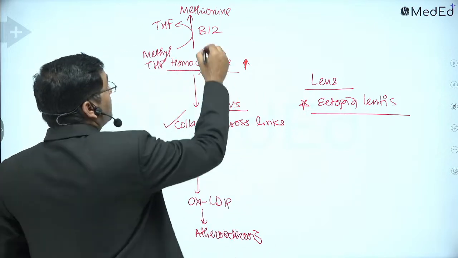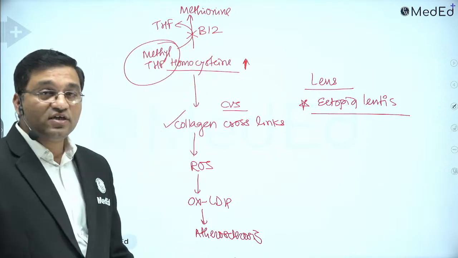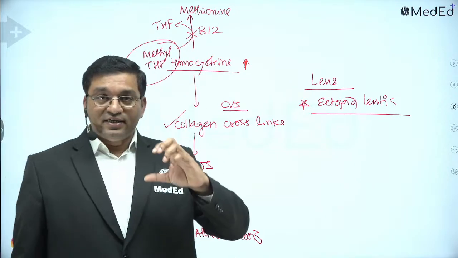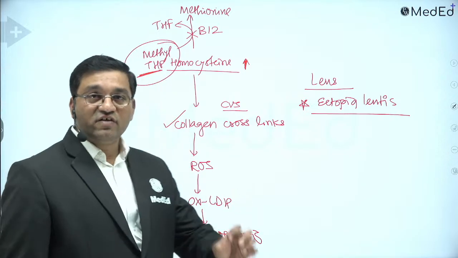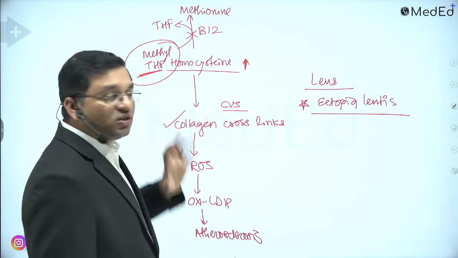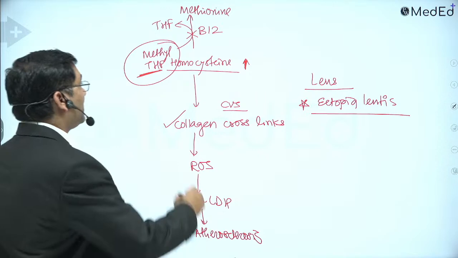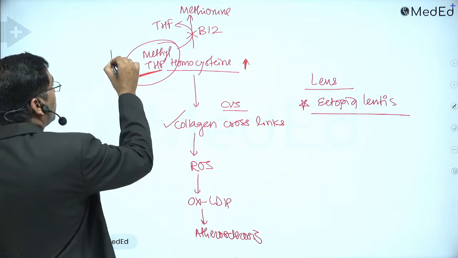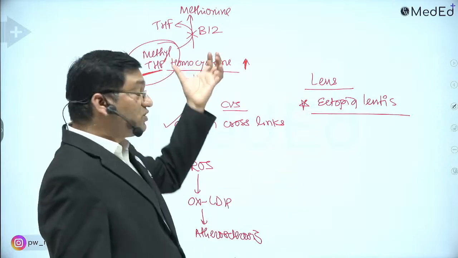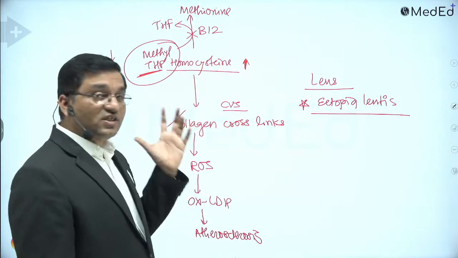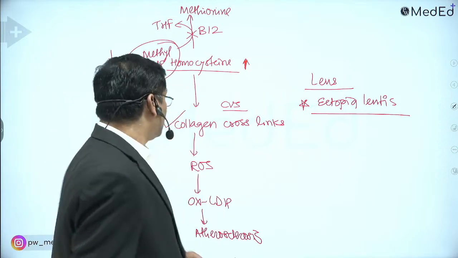So if there is deficiency of B12, it also causes deficiency of folic acid, because folic acid gets trapped as methyl tetrahydrofolate. That's why it is known as the methyl folate trap, because there is no other use of methyl tetrahydrofolate other than this reaction. So there is functional folate deficiency, known as folate trap. Deficiency of B12 and folate causes manifestation in the form of megaloblastic anemia.